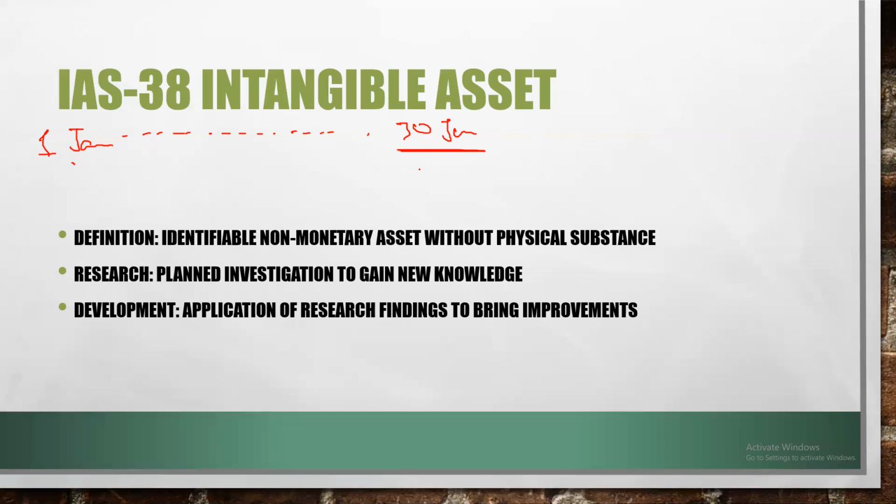They will be able to provide the public with the treatment, with the cure of that particular disease. On 30th June, they are certain, they are sure.